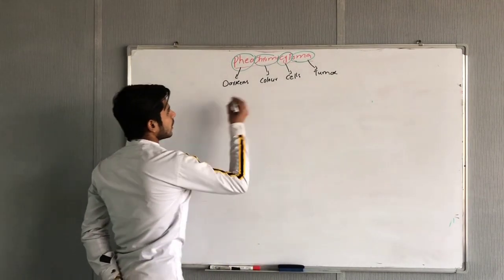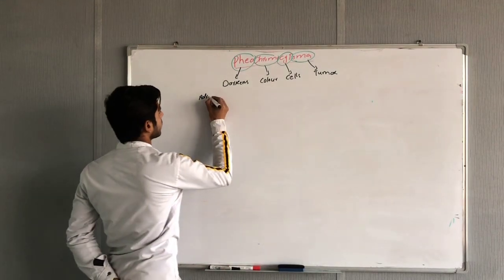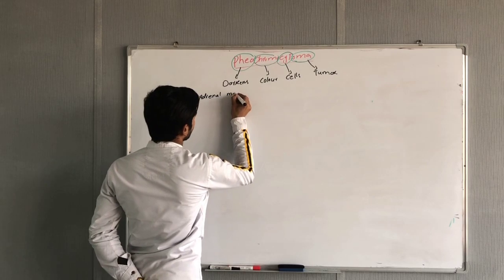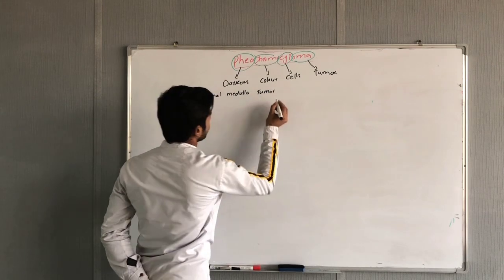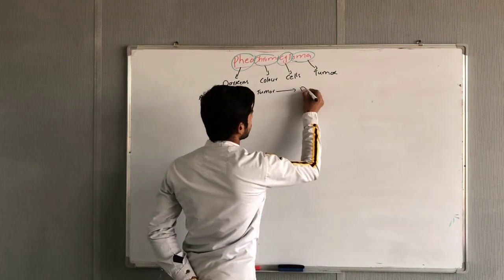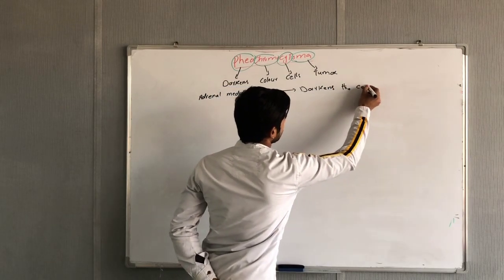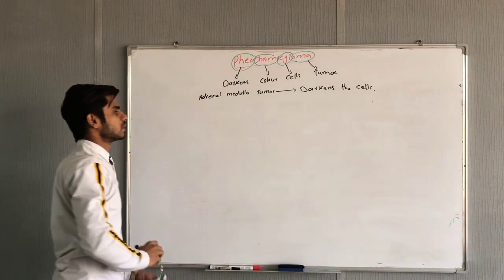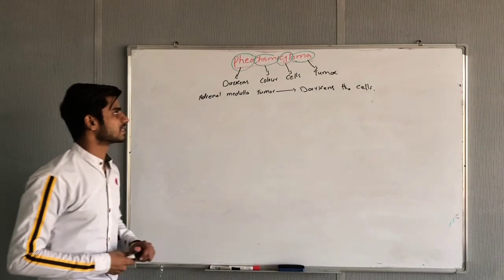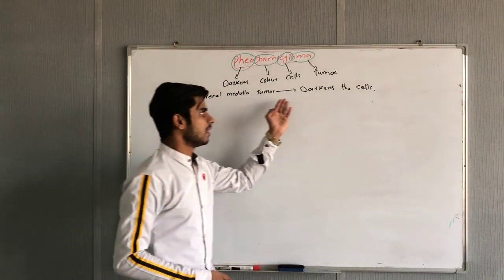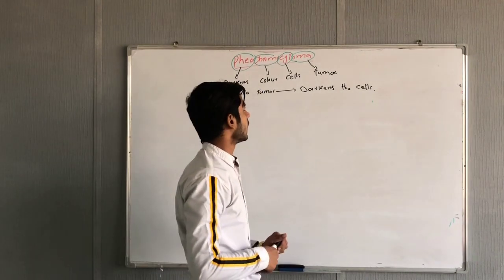So what will be the definition of this word? This is an adrenal medulla tumor, because this is a disease of the adrenal medulla, which darkens the cells of the adrenal medulla. This is why the disease is named pheochromocytoma: pheo means darkens, chromo means color, cyto means cells, and oma means tumor.